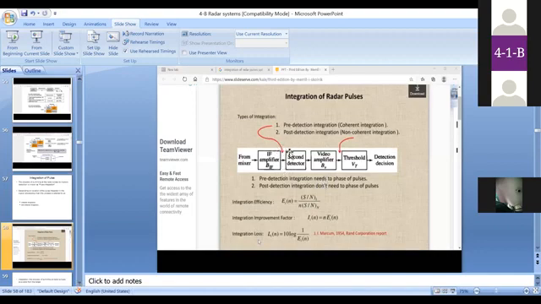This is a general radar block diagram. I already showed the receiver part. In that receiver part, these are the places where we place integrators. This is called the second detector, or amplitude detector, or square law detector, used to detect the signal. So here we have the concepts of pre-detection integration and post-detection integration. If you place the integrator before the second detector, it is called pre-detection integration. If you place the integrator after the second detector, it is called post-detection integration.